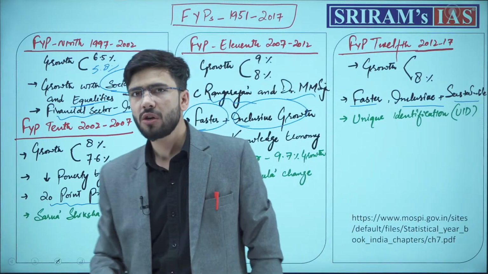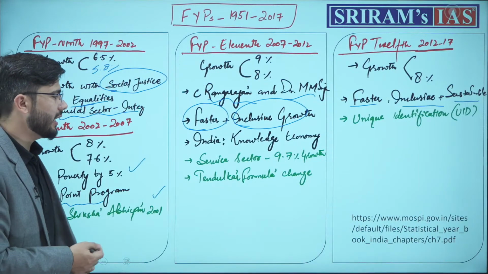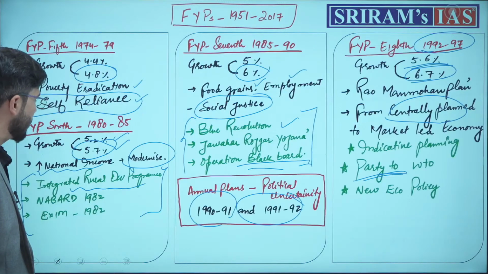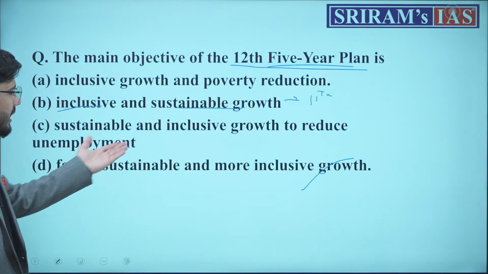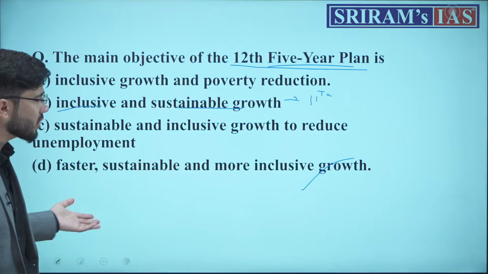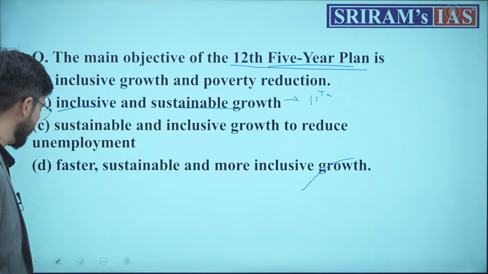That is the answer of this question, which was mentioned in option D. Faster, sustainable and more inclusive growth. This was the theme of the 12th 5-year plan.